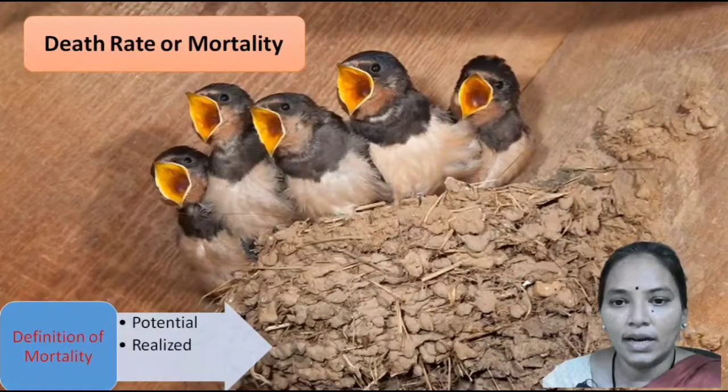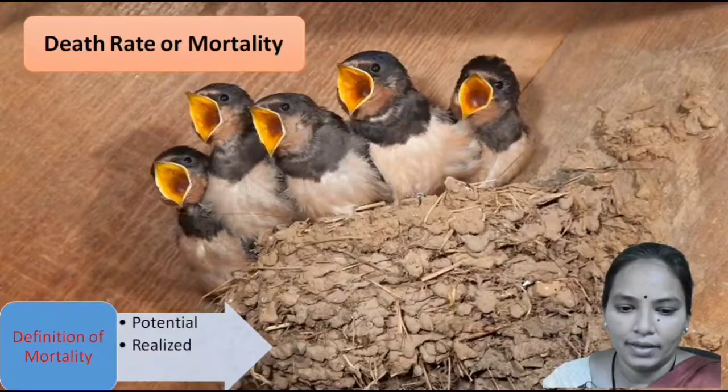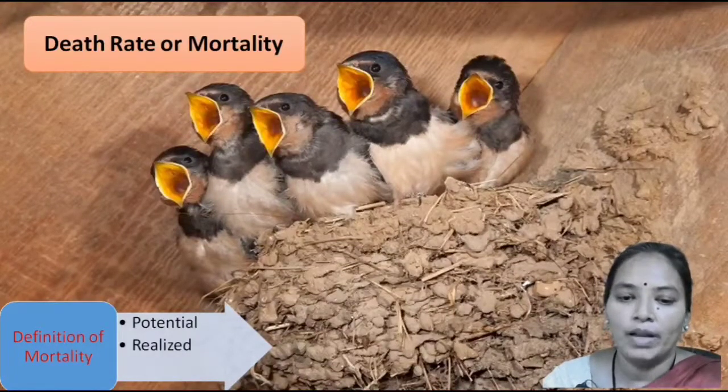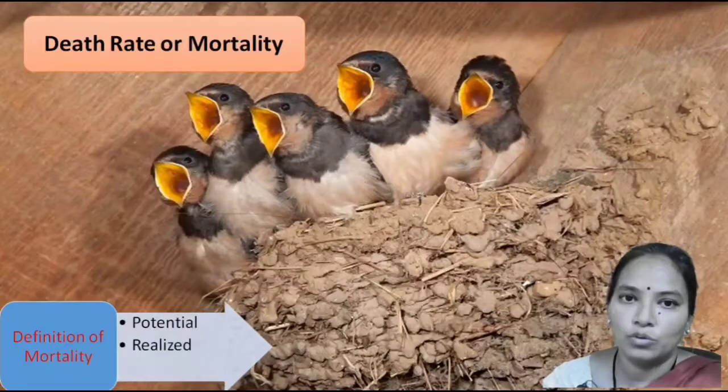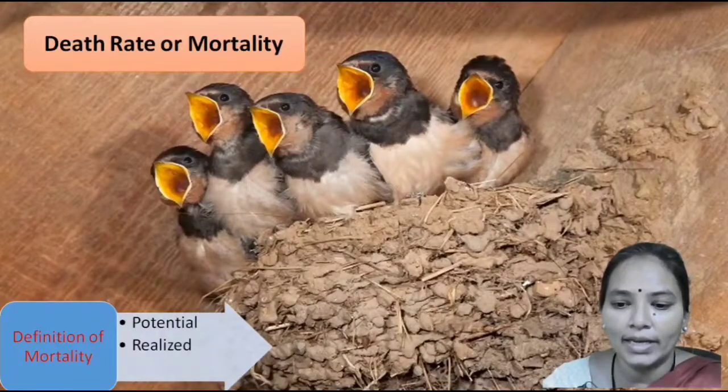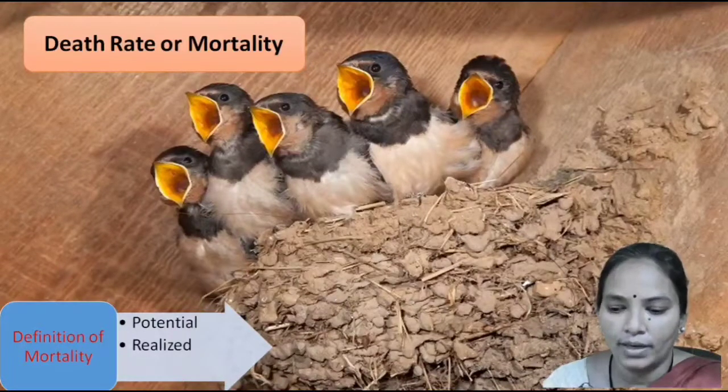Let's see the death rate or mortality. The death rate or mortality is the rate at which individuals of a population die per unit of time. The death rate or mortality can be expressed as potential mortality or realized mortality.